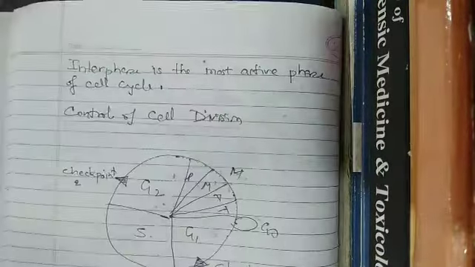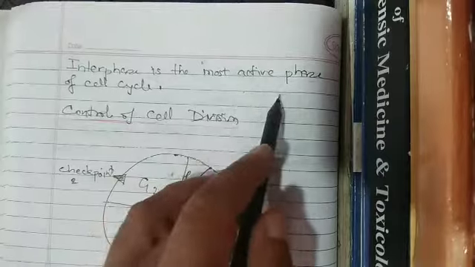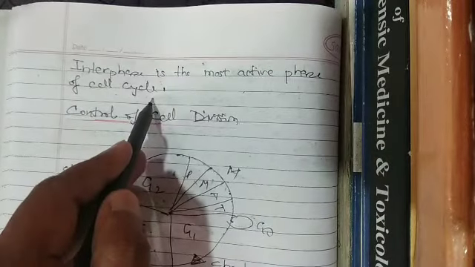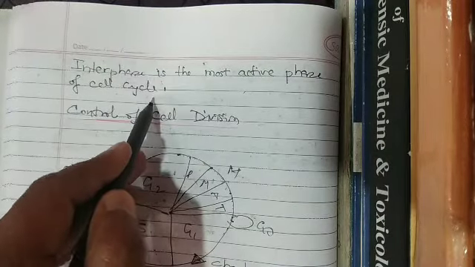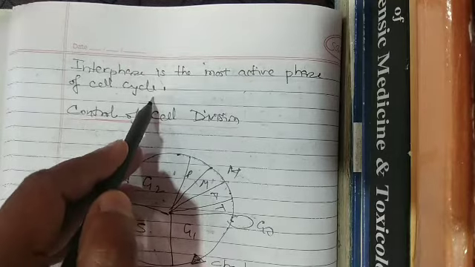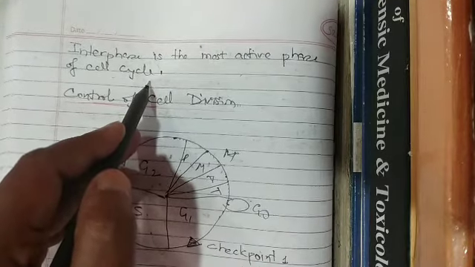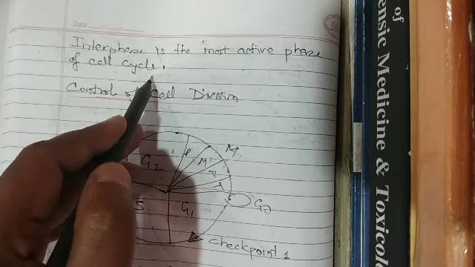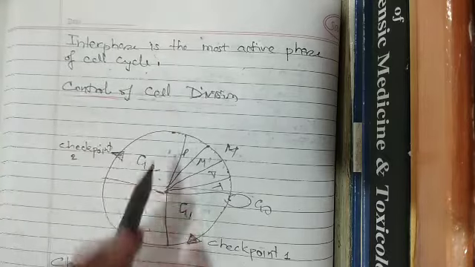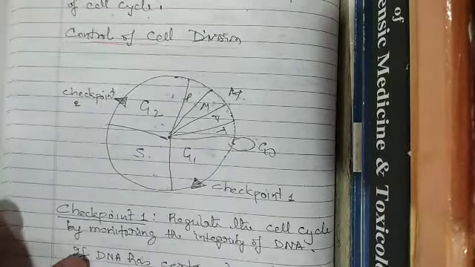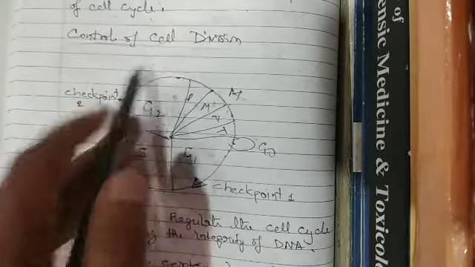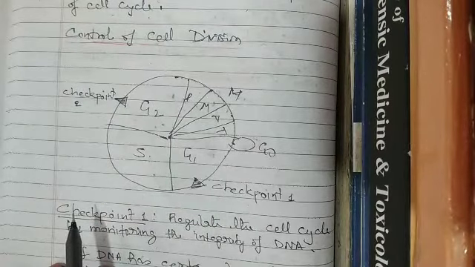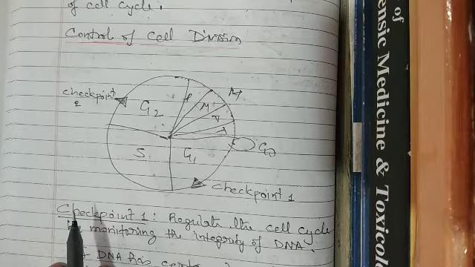As I told earlier, the interphase is the most active phase of cell cycle because it prepares the cell to divide. All the necessary compounds, suppose in the case of mitosis we need spindle fiber, the microtubules are a protein, microfilaments are a protein, all these are produced during the interphase. Now control of cell division is very important, because if the cell division is not controlled and regulated, there might be cancer and other genetic disorder.